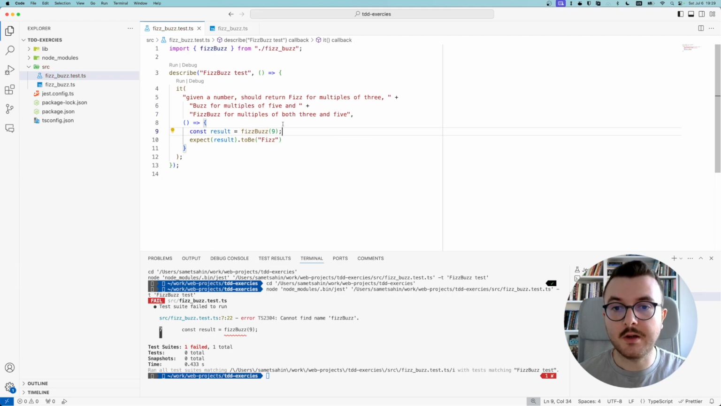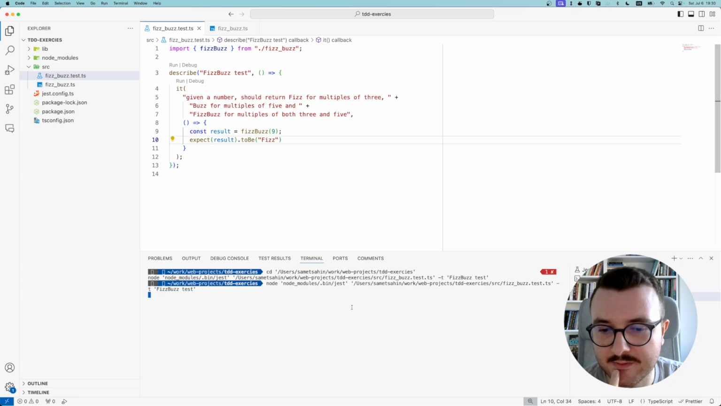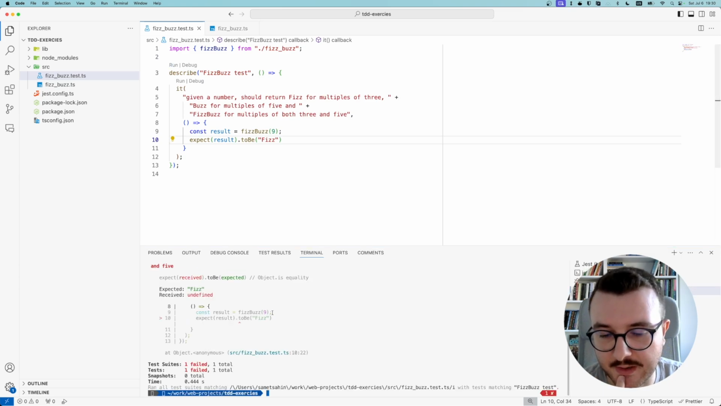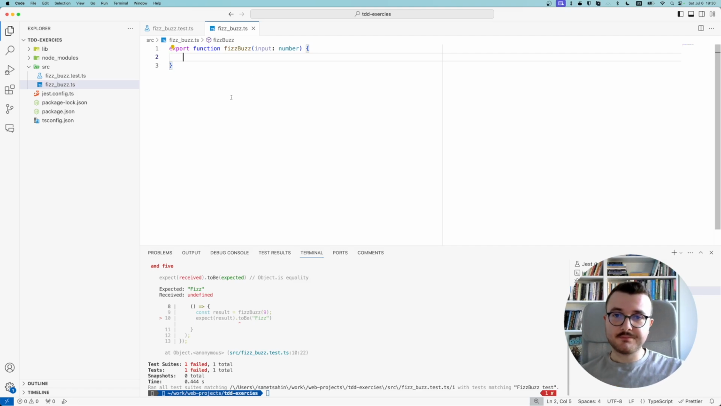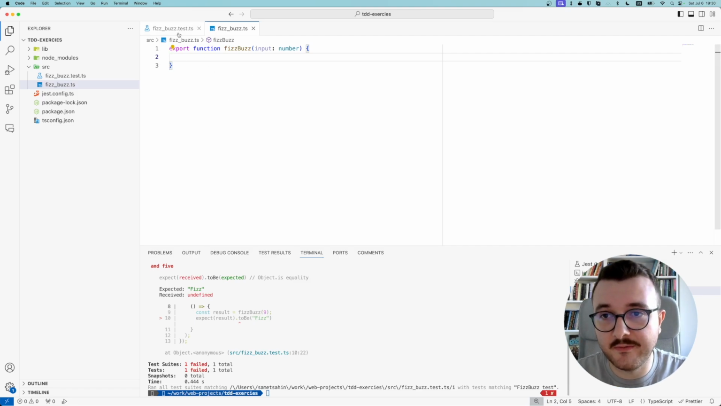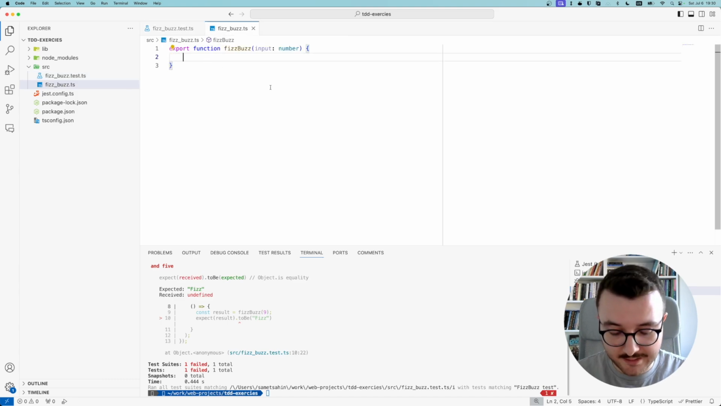Okay, so we don't have any compile time errors, but the test will still fail. FizzBuzz 9, and we want the result to be fizz. Right now it's nothing. Let's run it and see it's still failing. Yeah, it's failing. So to make the test pass, the result should be fizz. So how can I make this test pass? I can return this.